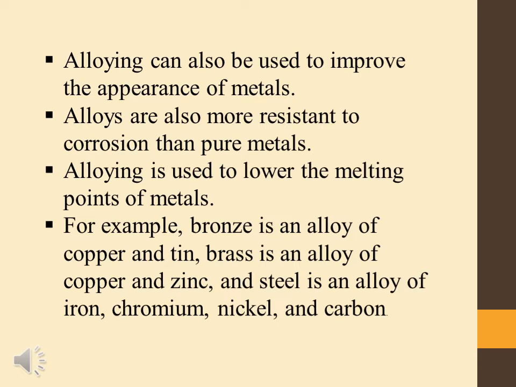To enhance the properties of steel, there are different types of steel. Inshallah, we will study them in detail in the next topic. In order to make it stainless, we add a small amount of chromium and nickel.